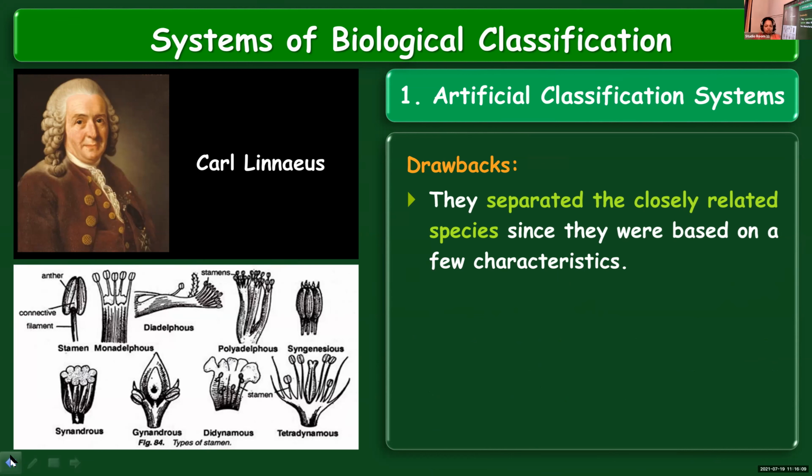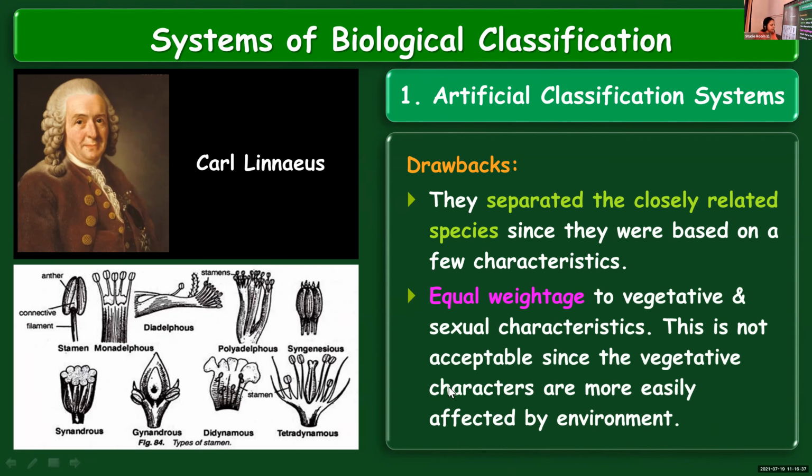This led to the separation of very closely related species. He didn't consider any internal characteristics or the wide range of other characteristics that are present. This system was based on a few limited characteristics, and that led to the separation of closely related species.